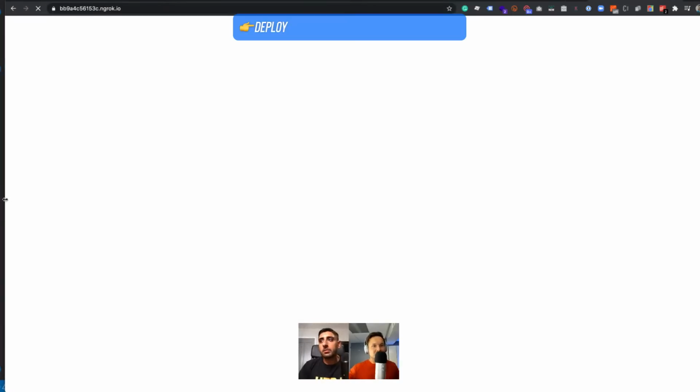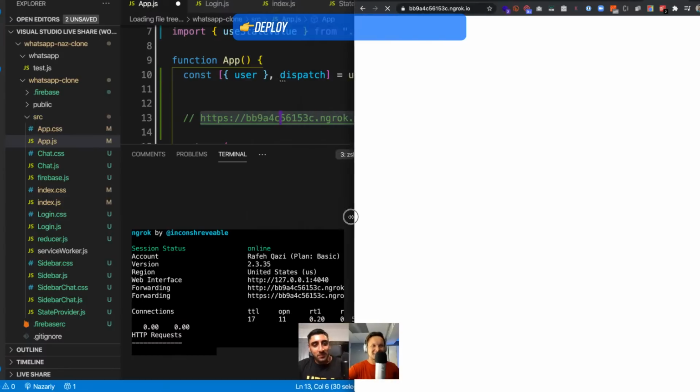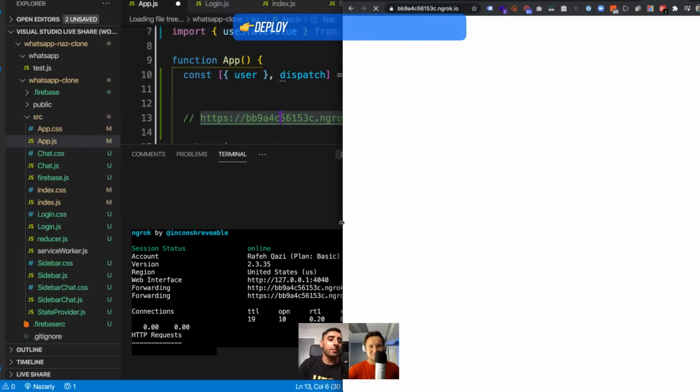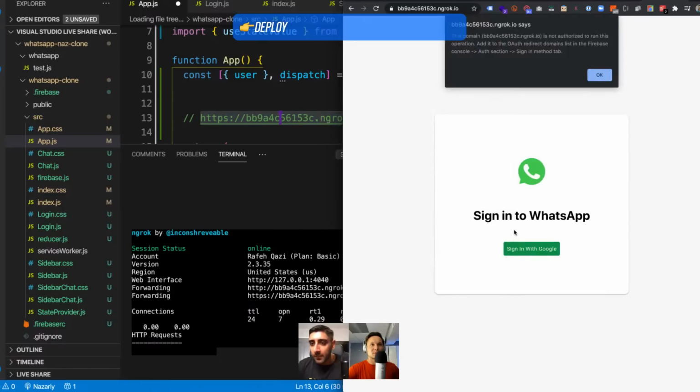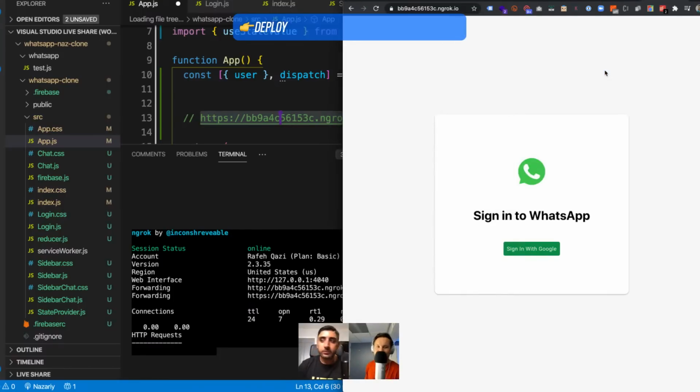Okay, mine's up. So, okay, it's not authorized to run on this domain. Okay, yeah. So, guys, dang it. Firebase is super secure, right? Which is good. You can't ngrok it either, so this is a good thing. So what it means is we showed you guys in the beginning of the demo, and the reason why we didn't do it is because I wasn't logged into Nas's account. Yeah, I can't do it either. Dang it. It's okay. We showed you guys, we downloaded it to you in the beginning, which is really cool, I think.